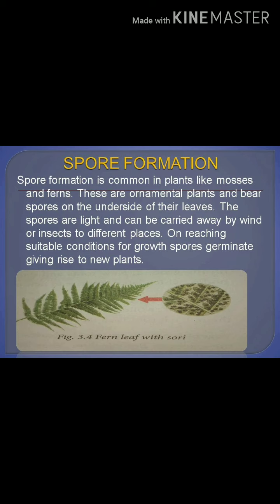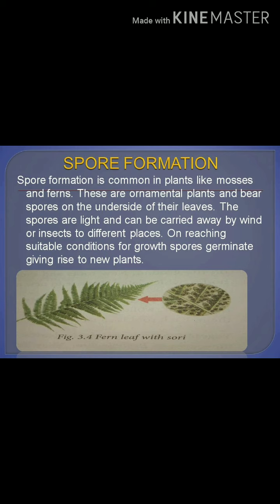Next, spore formation. Spore formation is common in plants like mosses and ferns. These are ornamental plants and bear spores on the underside of their leaves. The spores are light and can be carried away by wind or insects to different places. On reaching suitable conditions for growth, spores germinate, giving rise to new plants.